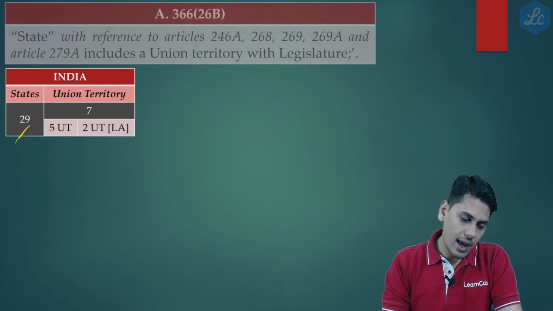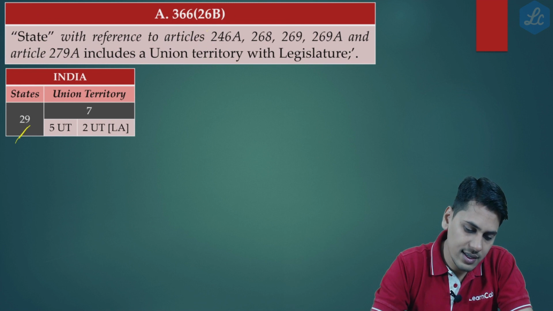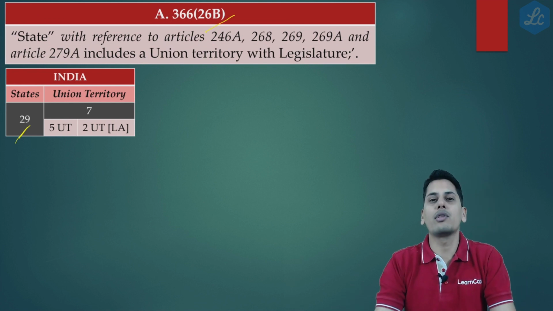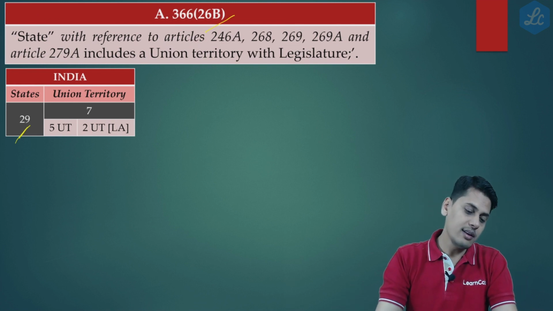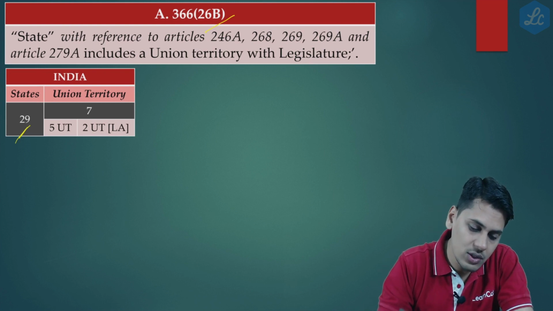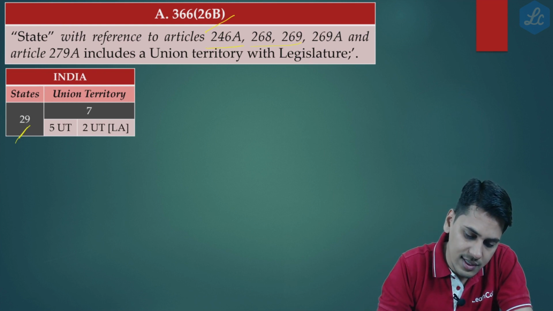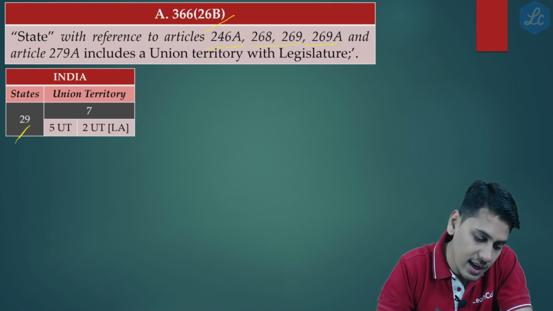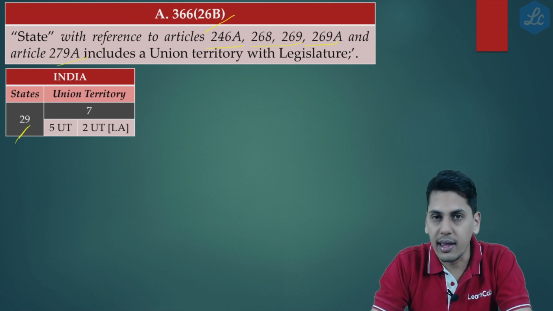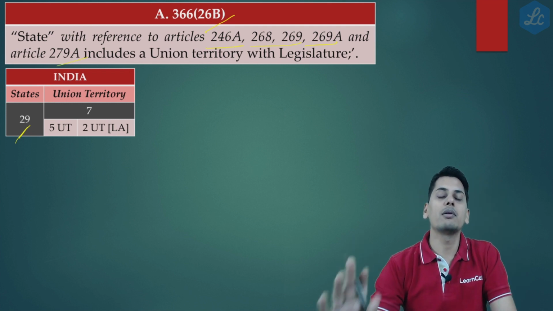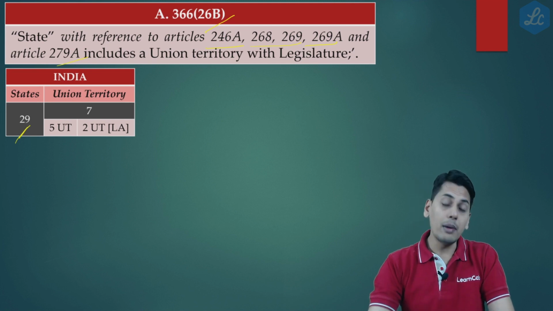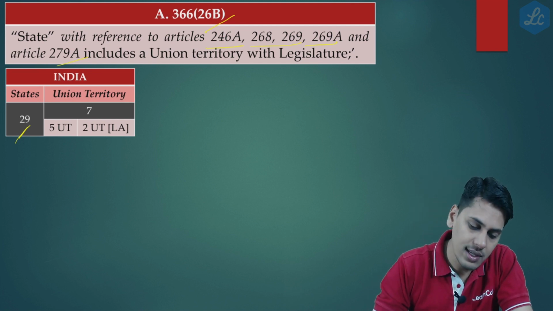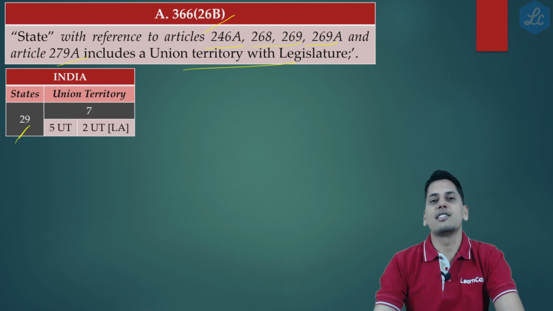So now friends, if you have a look into Article 366 Clause 26B of the Constitution of India, it states that state, with reference to Article 246A, 268, 269, 269A and Article 279A, which means in simple terms for the purpose of GST, state includes a union territory with legislature.